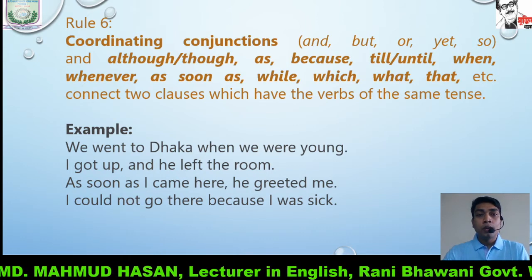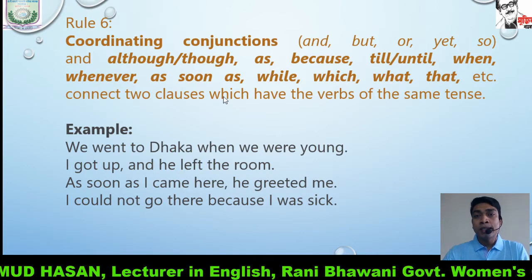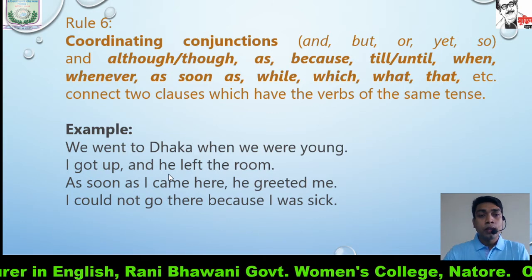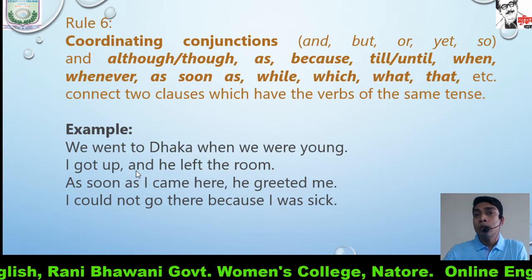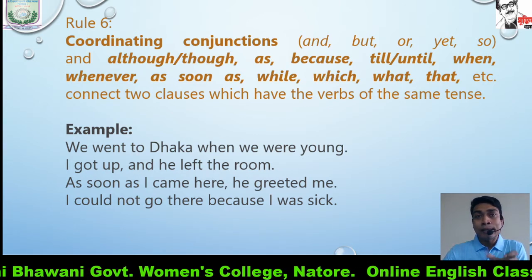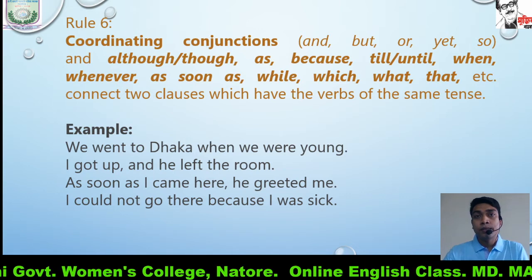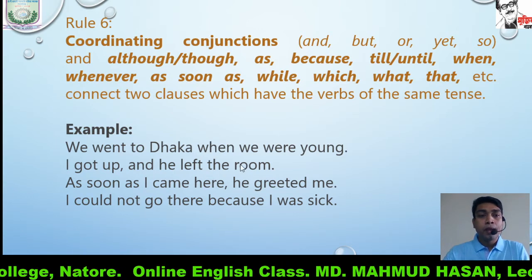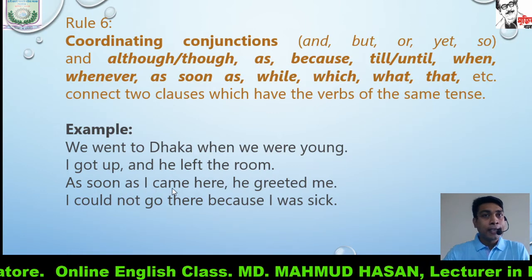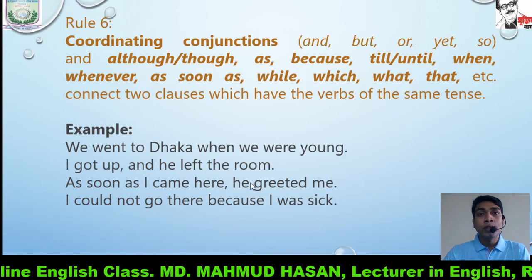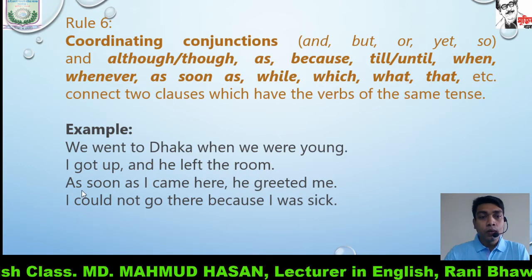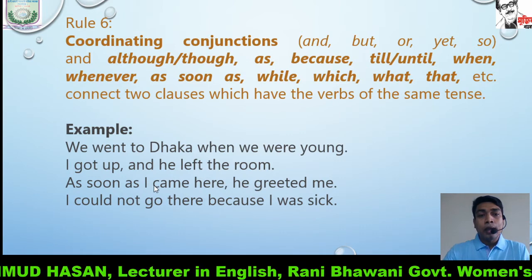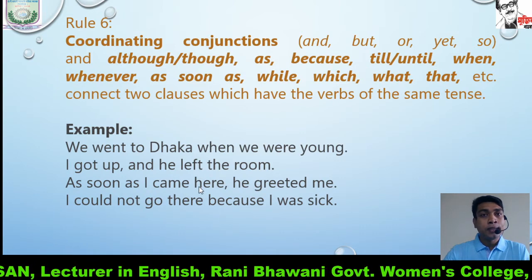So for all the conjunctions stated here, if we encounter them in a sentence, both our clauses will be in the same tense. The form of the sentence will be the same. As soon as I came here, he greeted me. As soon as is a conjunction. I came here is written in simple past.